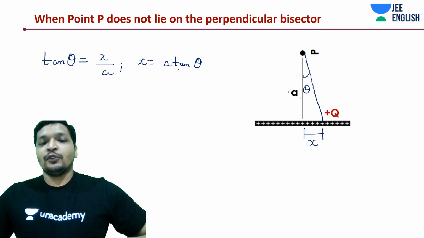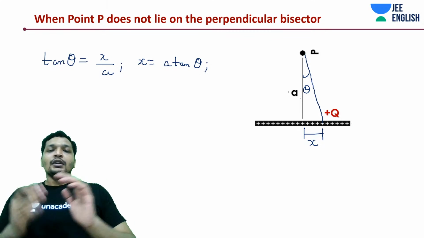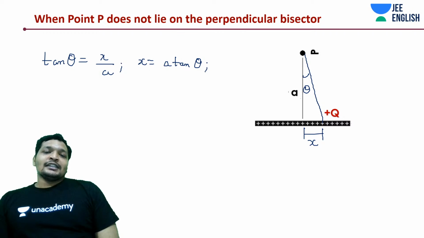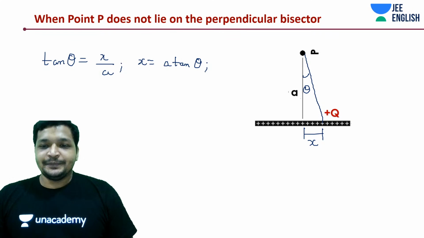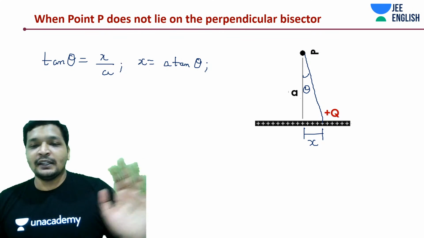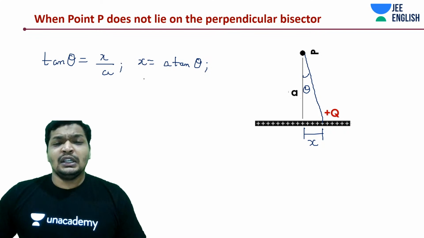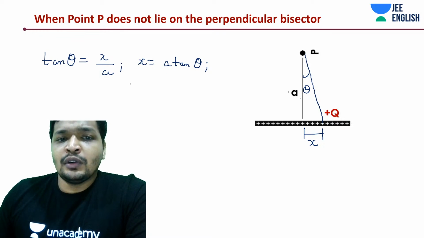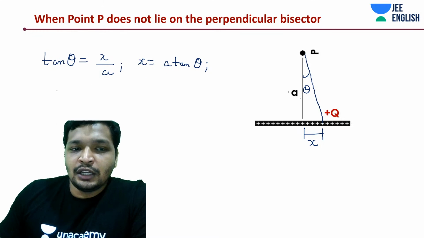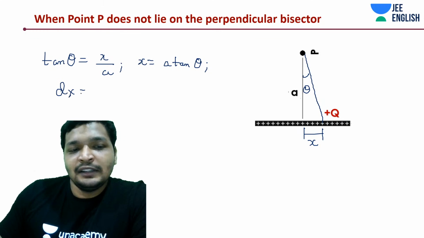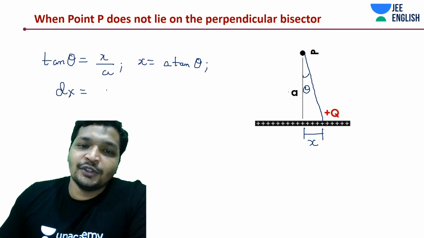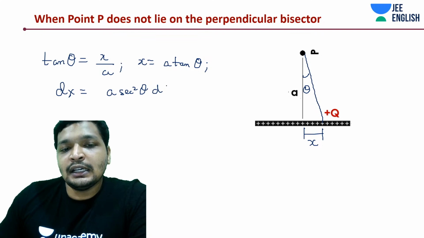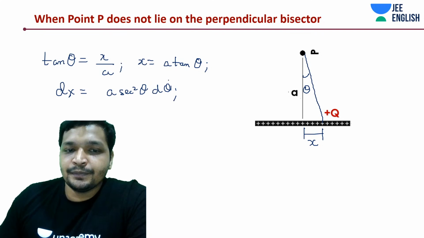And I assume most of you do understand it. So as x by a is equal to tan theta, x is equal to a tan theta. Easy up until here. Now you have to take dx and find it in terms of theta, which is going to be a sec square d theta. Simple, right?